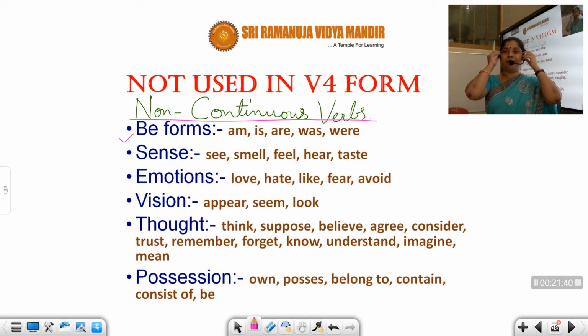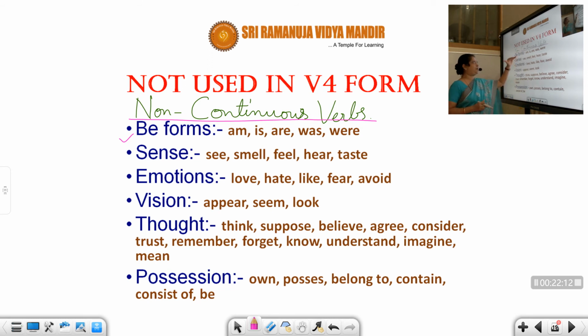These are verbs. I told you V1, V2, V3, V1 plus ing. Every verb has 4 forms. Eat, ate, eaten, eating. So, this is also a verb. I suppose you agree. But still, these words will never have an ing form. You are not supposed to use ing. It's wrong. You can't say aming, easing, aring.